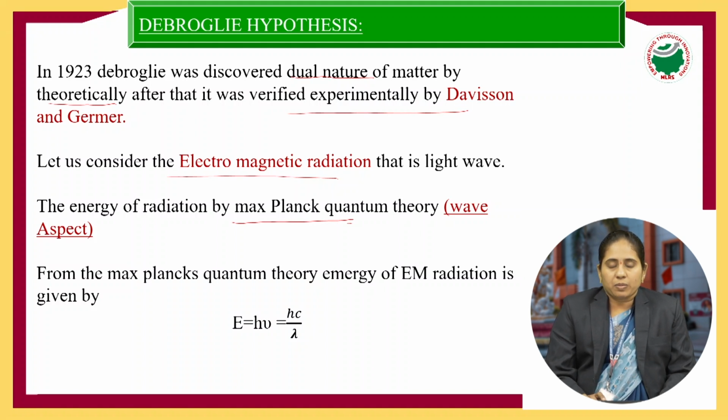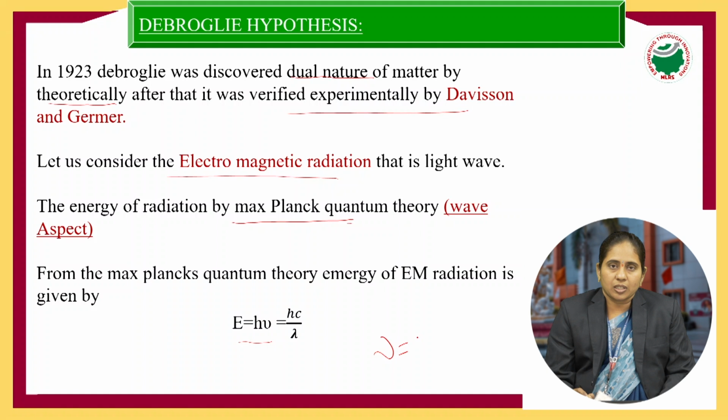From the Max Planck quantum theory, the radiation has the wave aspect, that is, the energy of radiation E is equal to h nu, where h is the Planck's constant and nu is the frequency of radiation. And nu is replaced by c by lambda. Why is it replaced by c by lambda?